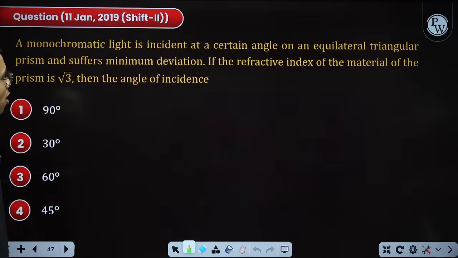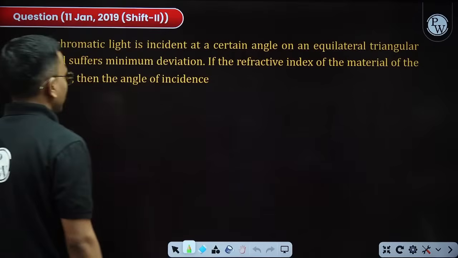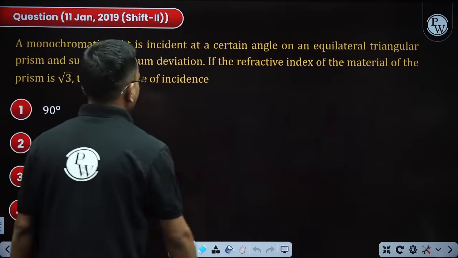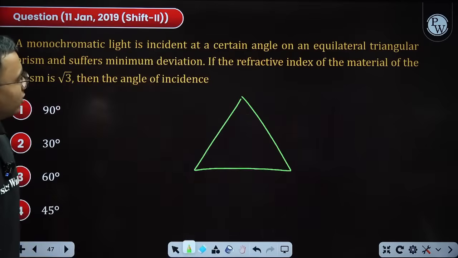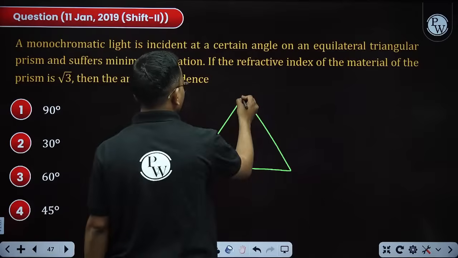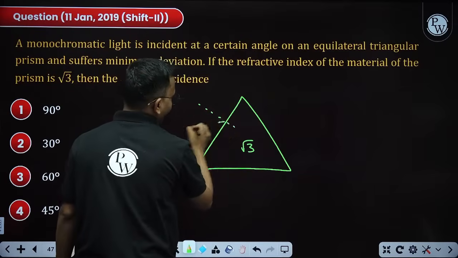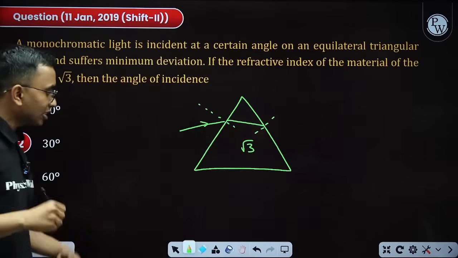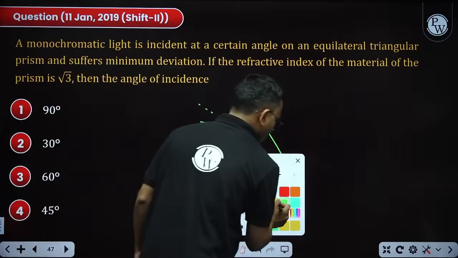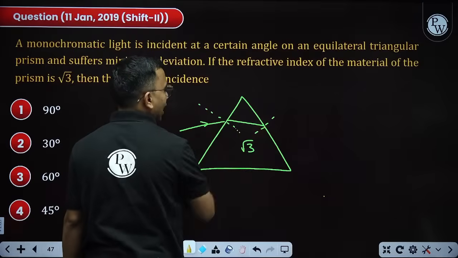Next, monochromatic light is incident at a certain angle on an equilateral triangular prism and suffers minimum deviation. If the refractive index of the material is √3, the angle of incidence is? Incidence is somewhat like this. It suffers minimum deviation. I need the angle of incidence.